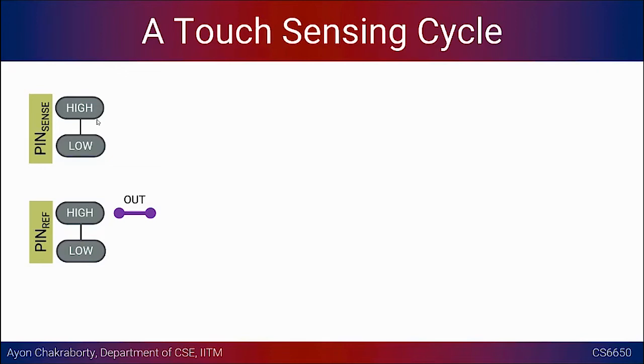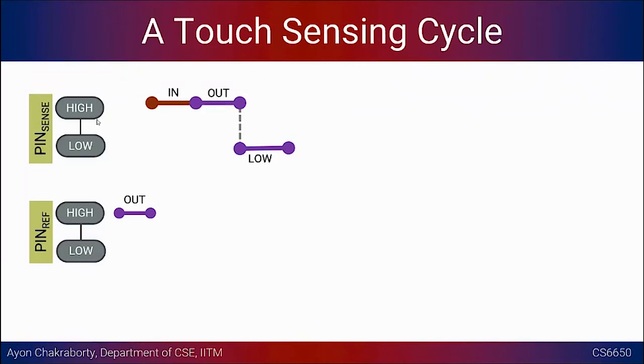The next thing that we want to do is discharge pin sense. For that, we first configure it as an input. Next, we configure it as an output, and then we write the digital value low. Then we wait. This is going to discharge that particular pin, the pin sense that I have shown.